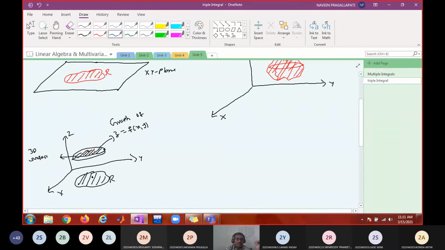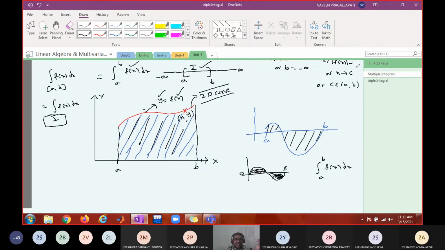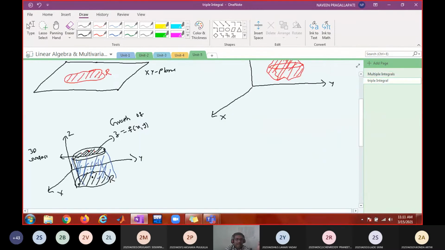This gives the volume. Do you agree? How it gives volume I will tell you. But you can visualize this, right? You can generalize from this concept to this. Under the curve you see a plane region, so a plane region will have only area. And it's a three-dimensional region in between the surface and R. So naturally that forms a volume.